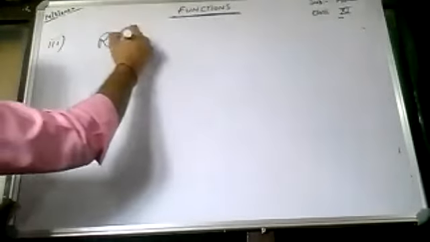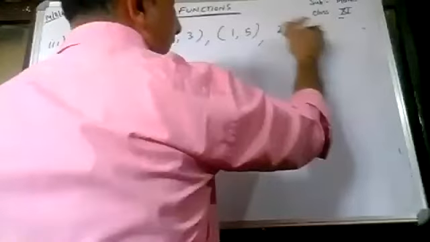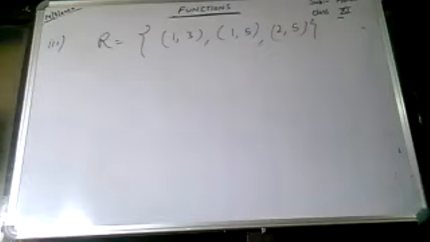Then let us come to the third part. R is equal to 1 3, 1 5, 2 5. Next? So this much only. So first of all, you are supposed to decide whether this is a function or not.